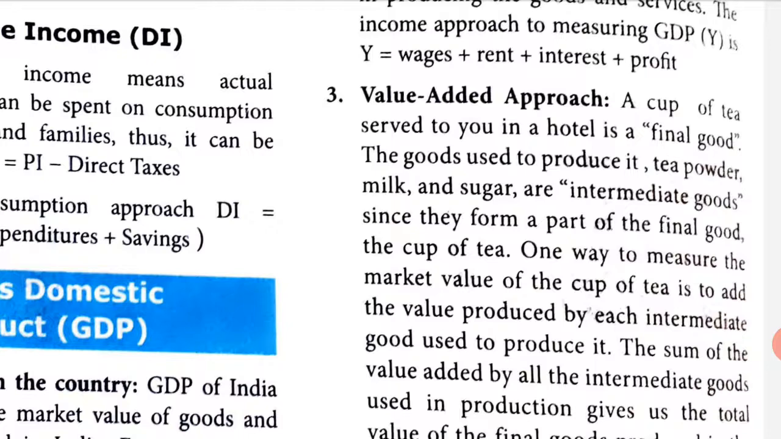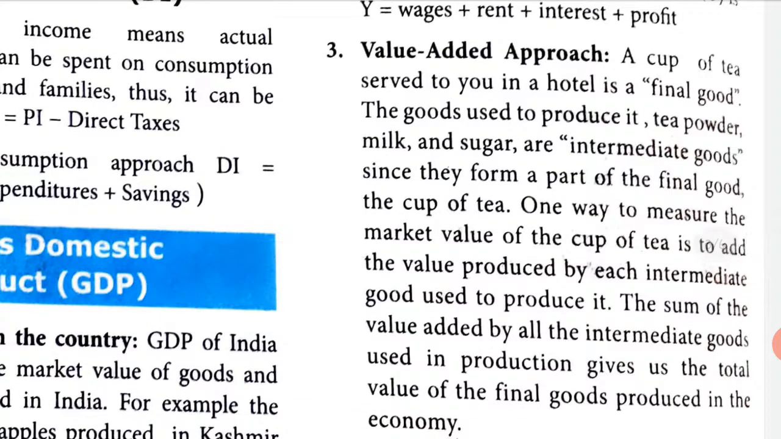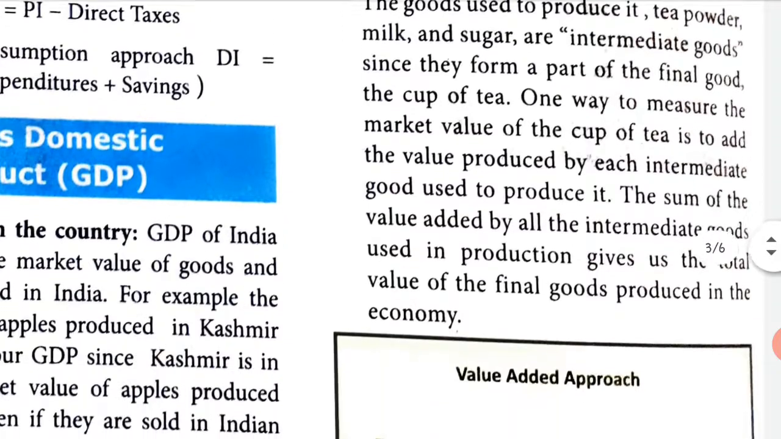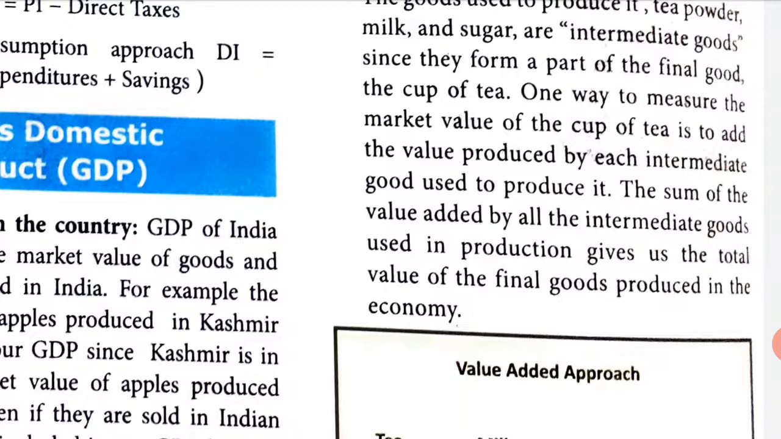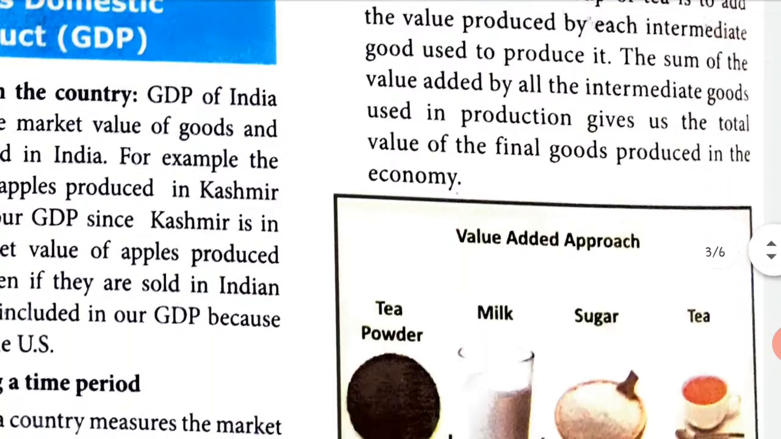So how to find the market value of that cup of tea? You are going to add the value produced by each intermediate good used to produce it. So you have to find the value of tea powder, you should know the price of milk, you should know the price of sugar. And if you add all the three, that will give you the cup of tea price. The sum means total. The sum of the value added by all the intermediate goods used in production gives us the total value of the final goods produced in the economy.